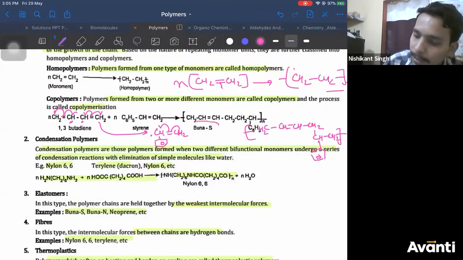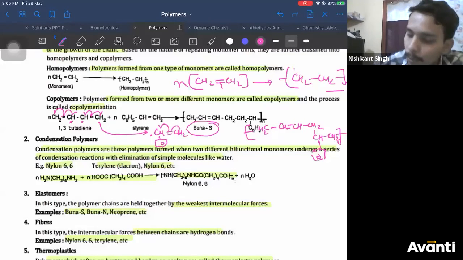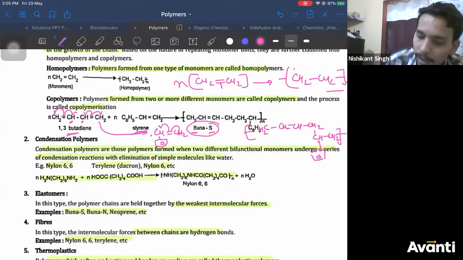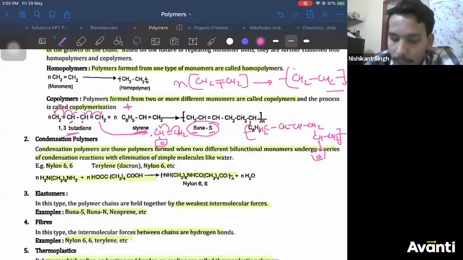It is called BUNA-S. BUNA-S is easy to remember. These are examples of synthetic rubber. BUNA-S monomers are what? Bu stands for butadiene, S stands for styrene. In BUNA-S, butadiene and styrene. I hope it is clear. Now, if you take the same butadiene, and instead of styrene you take acrylonitrile, then your product obtained will be BUNA-N. Nitrile, you'll get BUNA-N. We'll come to that.